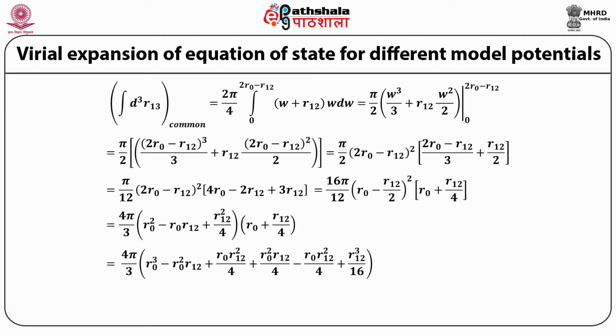When expanded, this gives us 4π by 3 multiplied by r0 cube minus r0 square r12 plus r0 r12 square upon 4 plus r0 square r12 upon 4 minus r0 r12 square upon 4 plus r12 cube upon 16, which is equal to 4π by 3 times (r0 cube minus 3 upon 4 r0 square r12 plus r12 cube divided by 16).